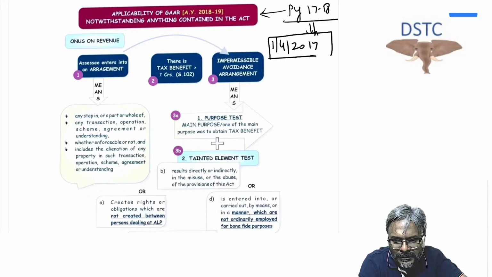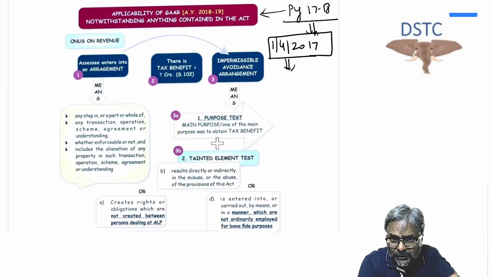On or after 1st April 2017, the GAR provision has been made effective. Therefore, if you do any transaction on or after 1st April 2017 only, then you will have to see the applicability of GAR. Accordingly, students, be very careful.